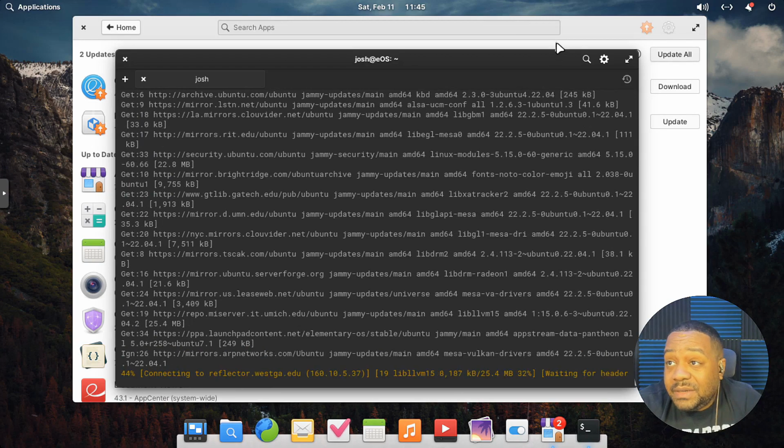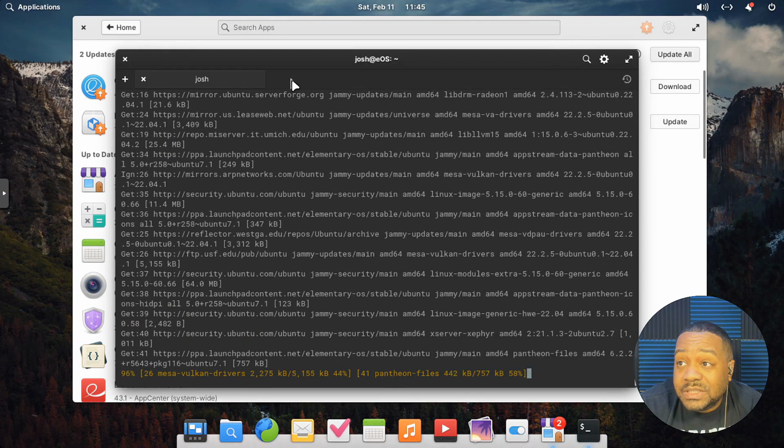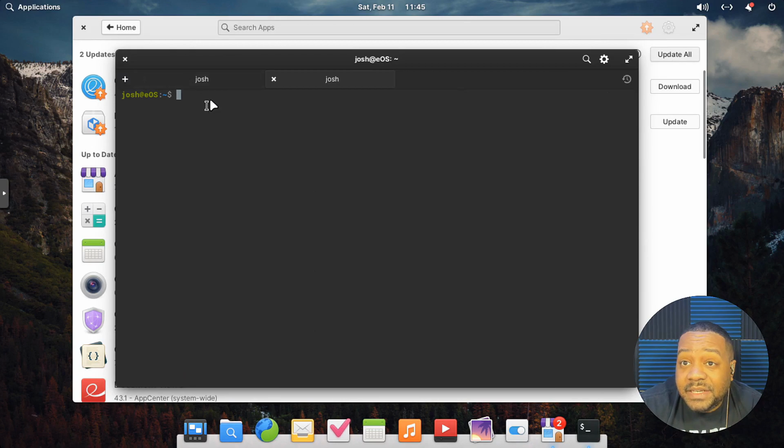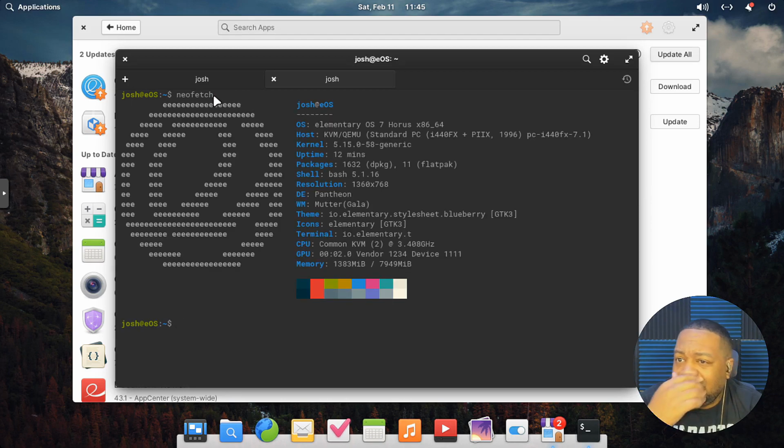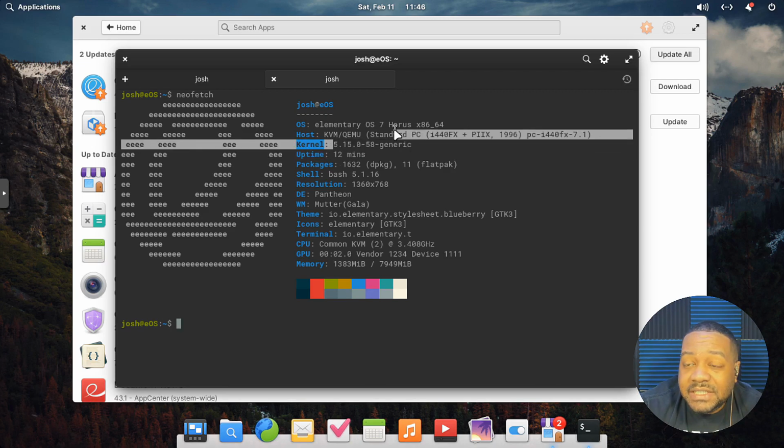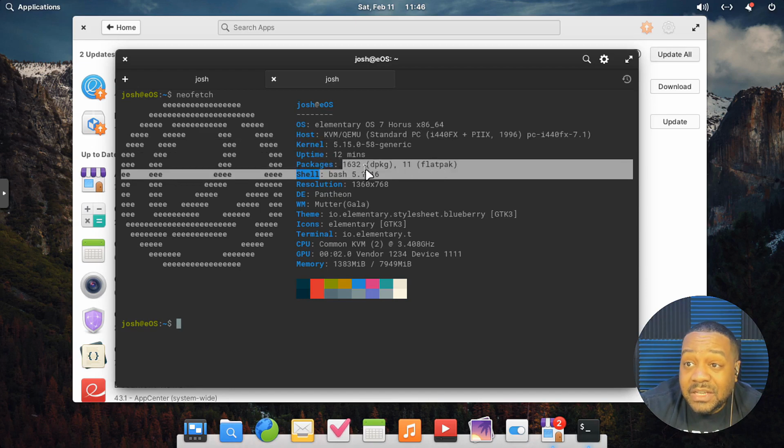Boom. So we'll run that in the background, but one other thing I wanted to do was open up another tab in here under my terminal and run NeoFetch, because I like to look at it. I like to show you guys what's on the system via NeoFetch, even though we saw a lot of it under the system settings, but you can see a little bit more, a little bit different here. So the OS, obviously elementary OS, but wanted to show you guys the kernel again, so 5.15, and then the amount of packages that are on here, as well as Flatpaks. So it comes with around 1600 packages on here and 11 Flatpaks.